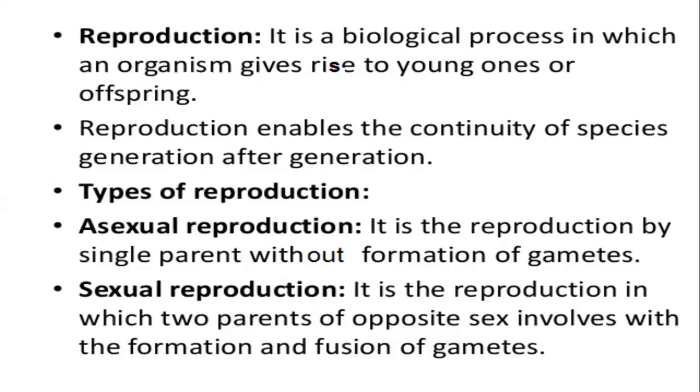First, asexual reproduction. It is a production by which a single parent is going to be involved and there's going to be no involvement of gamete formation. Gametes are not formed. That means what? It's a uniparental type of reproduction. Fine. How? You'll see in the coming slides. Sexual reproduction, as the name says, it is reproduction in which two parents of opposite sex are involved and these parents are going to be responsible for the formation of gametes.